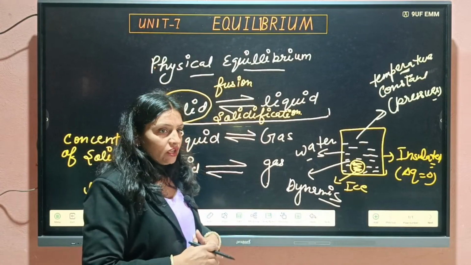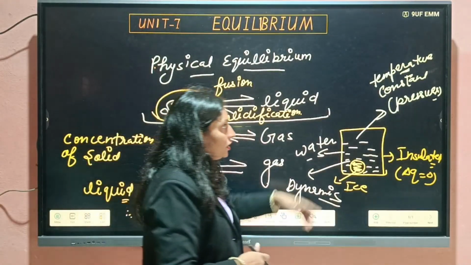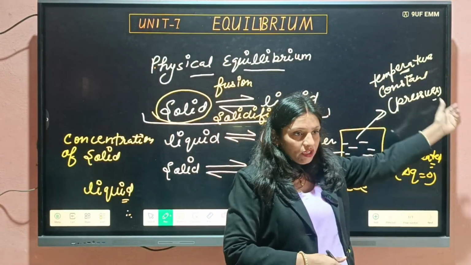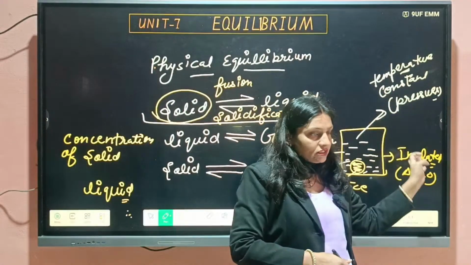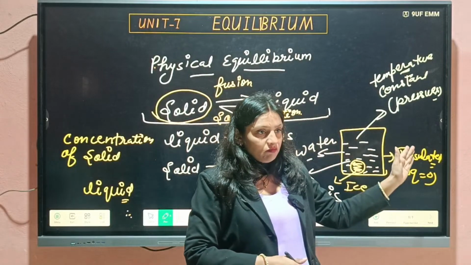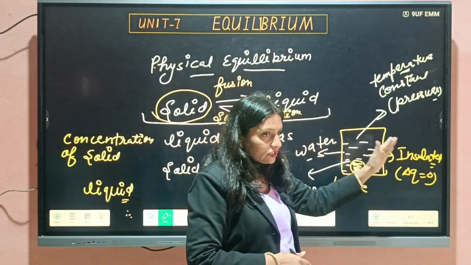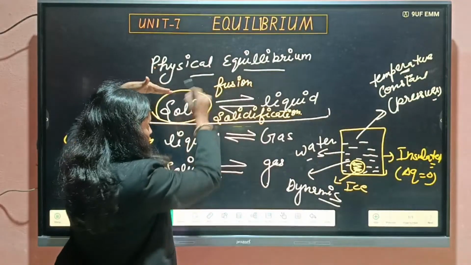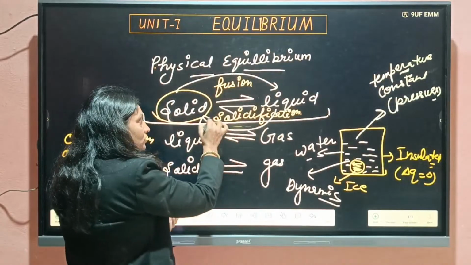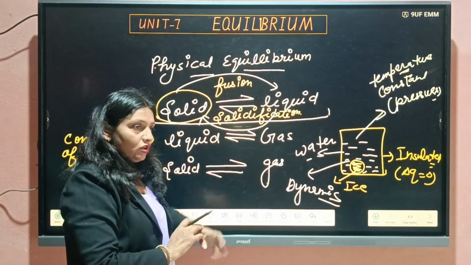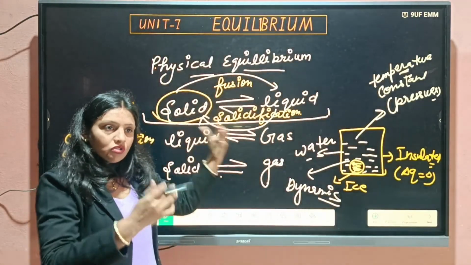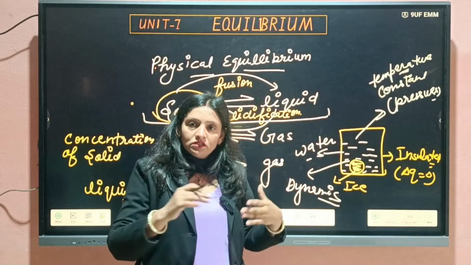Clear? Okay, so in equilibrium cases, temperature will be constant, pressure will also be constant, and students, the rate of the forward process, going in this direction, and in this direction also liquid is converting into solid, both should be the same.